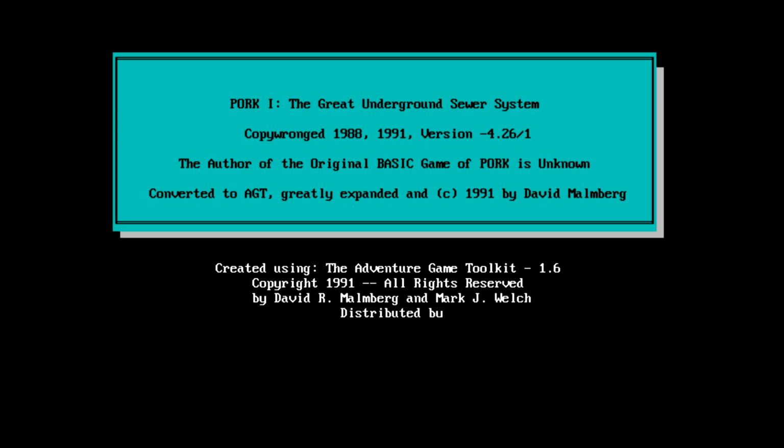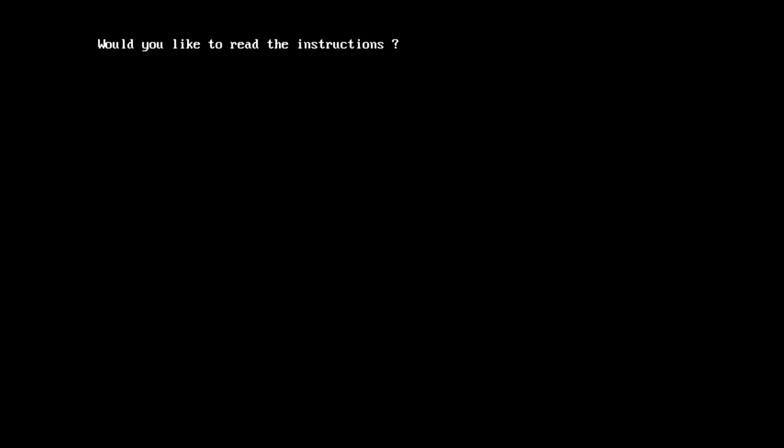Because of the way Open Broadcaster works, I'm still using an older version. I haven't upgraded yet, but the way it transitions between still images doesn't work so well, so I've got a screen in front of me right now that you guys can't see that says that the adventure Pork 1 is a parody of Zork 1, Great Underground Empire, which was written by Diabolical Dave Lebling and Maniacal Mark Blank, and originally published by Infocom in '81. Okay, so now you guys can see what's actually going on.